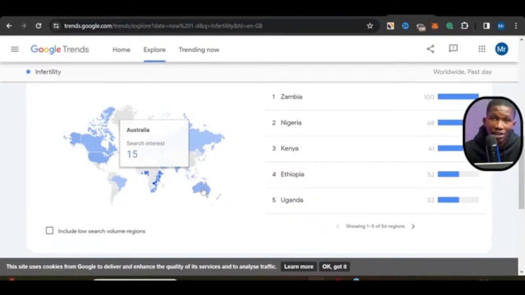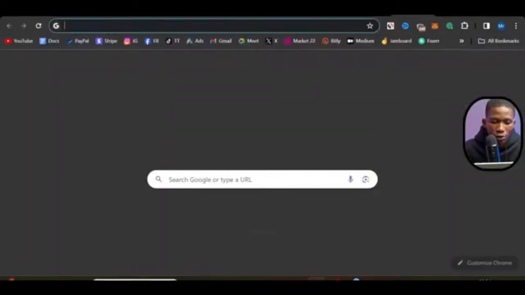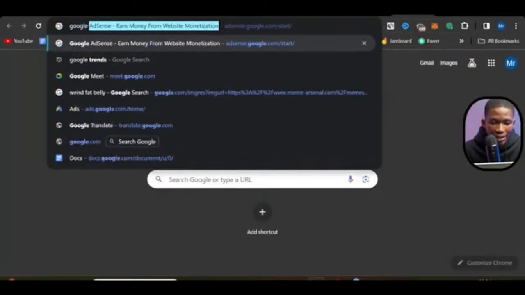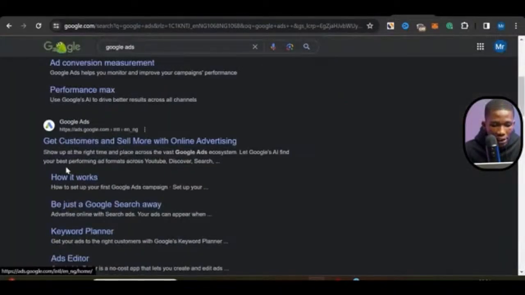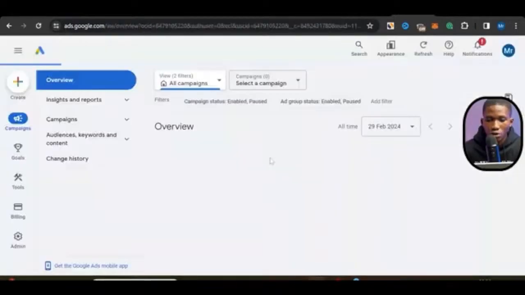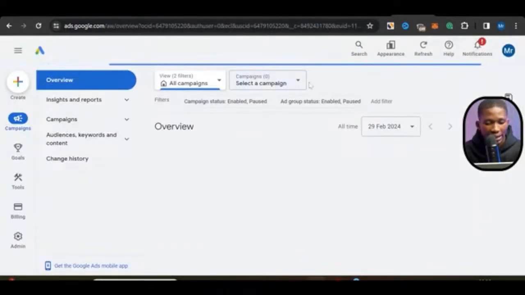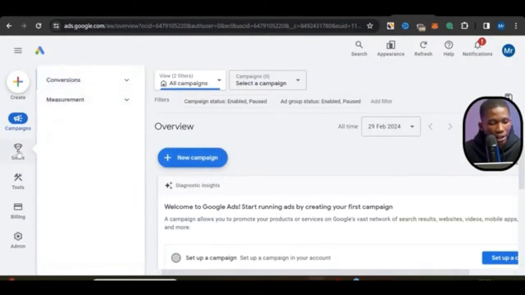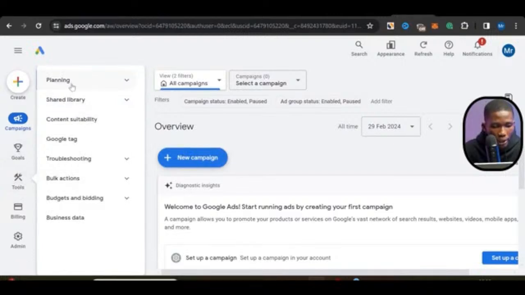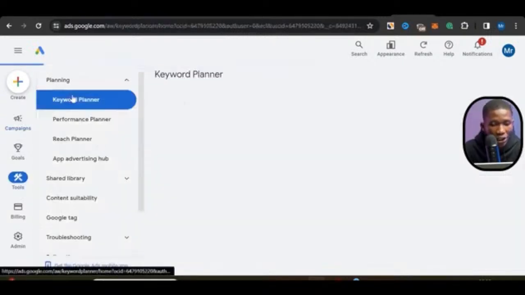And at this point right now, we're going to go ahead and do even further market validation. So to do that, you're going to have to search for Google Ads right here. When you search for Google Ads, it's going to pull up this one that says get customers and sell more with online advertising. So you go ahead and click on that. When you get to the Google Ads platform, it's going to look like this on the inside. So when you're here, go ahead and click on where it says tools. Then go to where it says planning, click on that, and click on keyword planner.